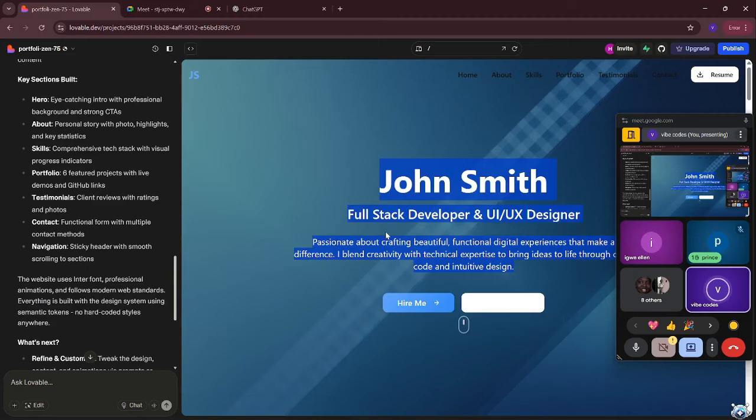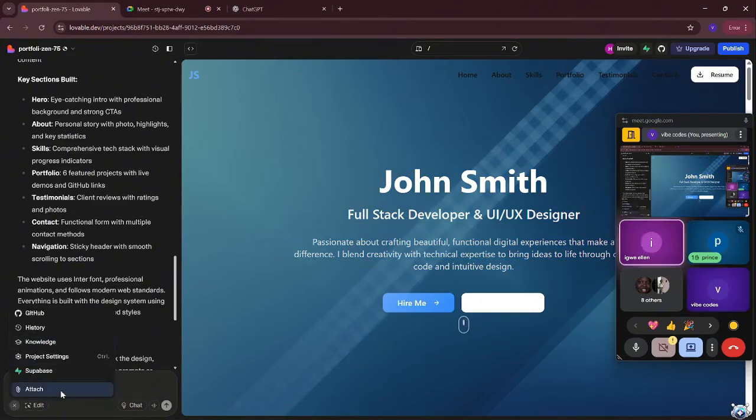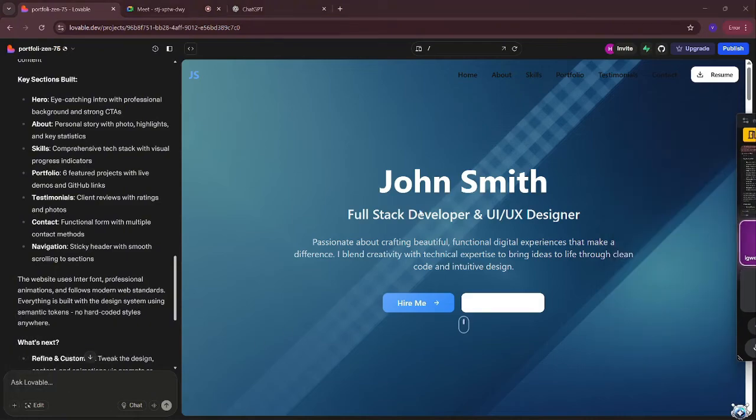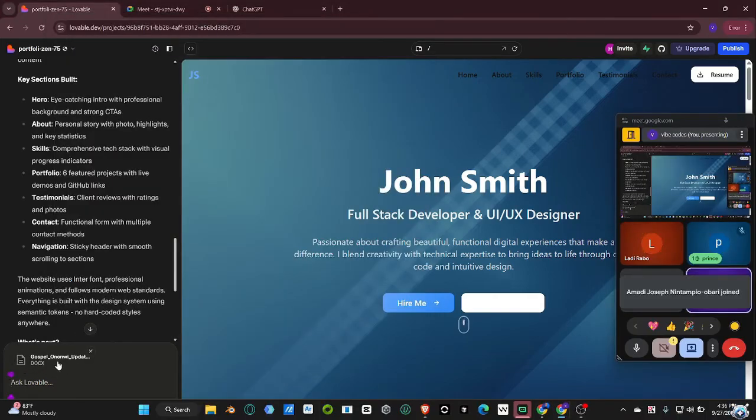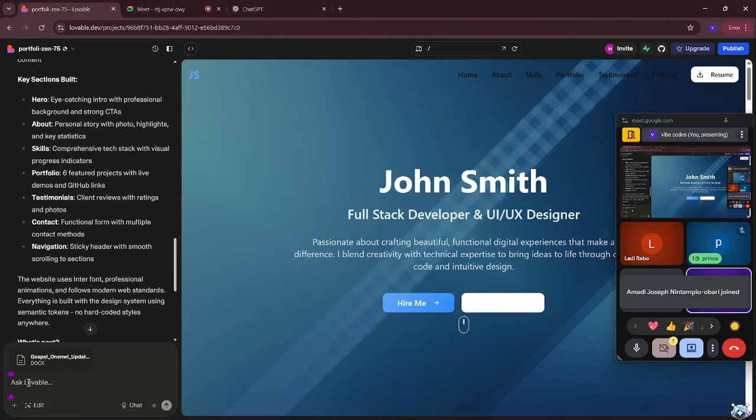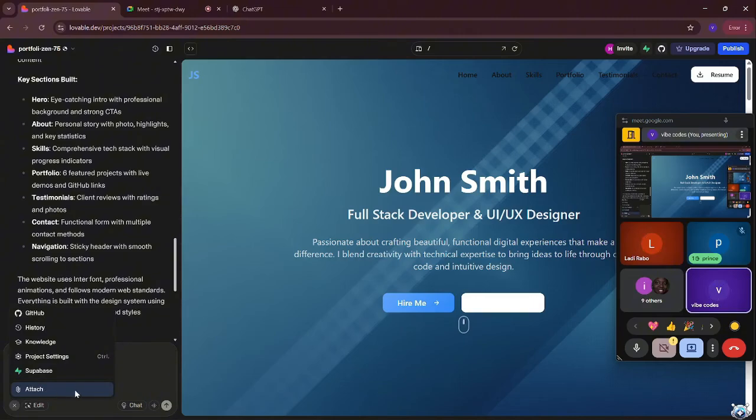So what I'm going to do right now is, let me see if I can upload a file attached. So I'm going to upload my resume, and let's see what it's able to create for me. Okay, it's opened up right in here. How I did that was, you click on this plus button and it opens up. You click on attach, so we want to attach a file. Now that I've uploaded my resume right here, I'm going to tell Lovable to update the portfolio website with the contents in my resume.